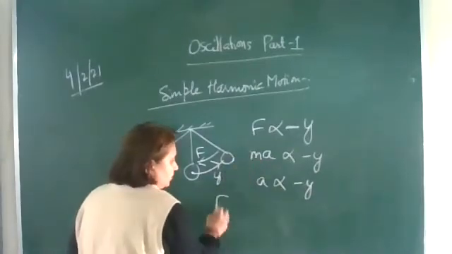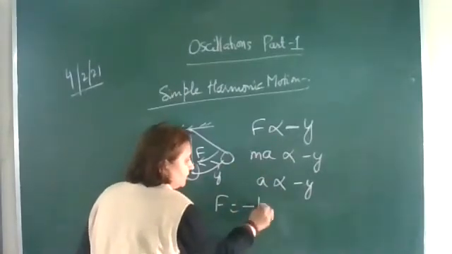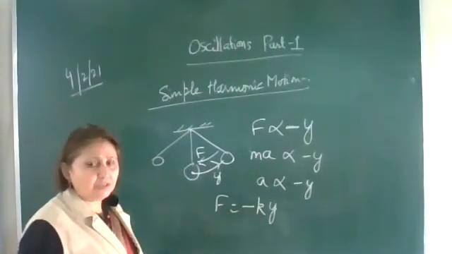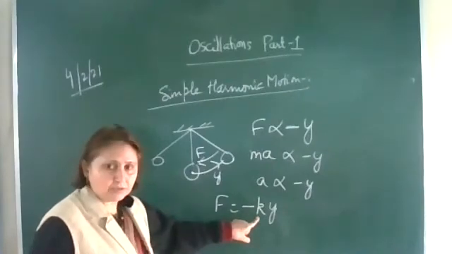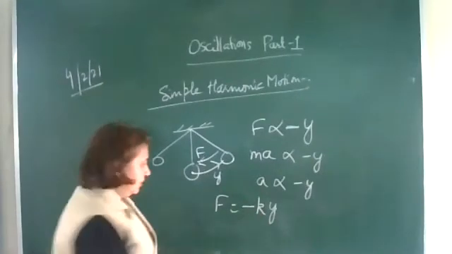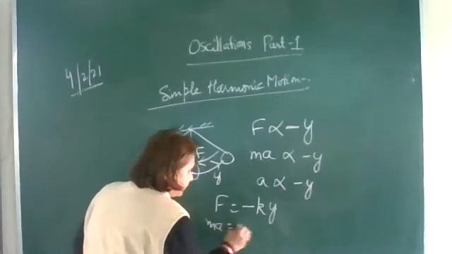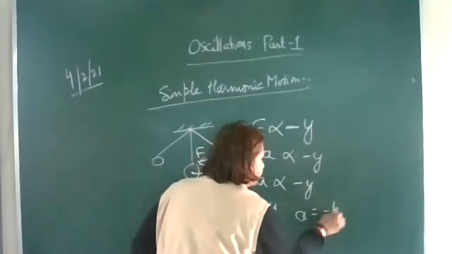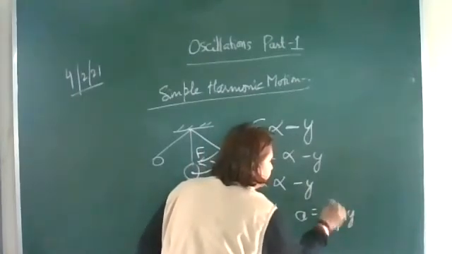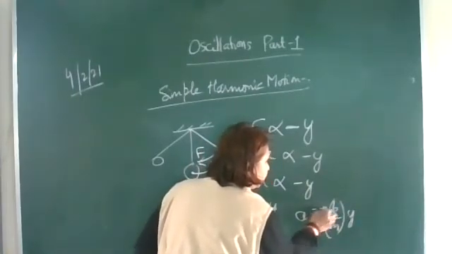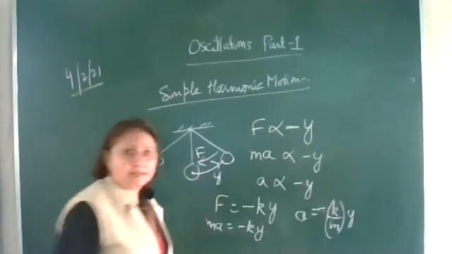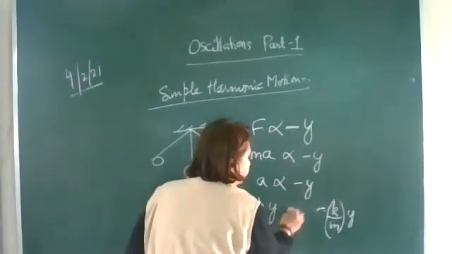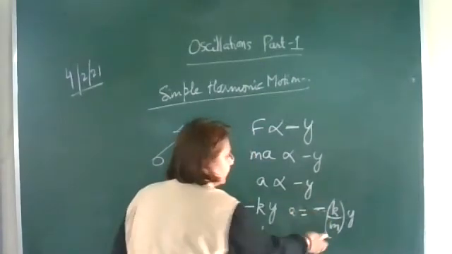So acceleration is directly proportional to the negative of displacement. Okay, now let's come back to this equation. F is equal to minus K y, where K is some constant. This K we are going to call the spring constant. We'll come to it later. Force is mass into acceleration, equal to minus K y. So the acceleration can be written as minus K by M times y. This K by M is constant. K is the proportionality constant and M is the mass of the body, which is actually constant.